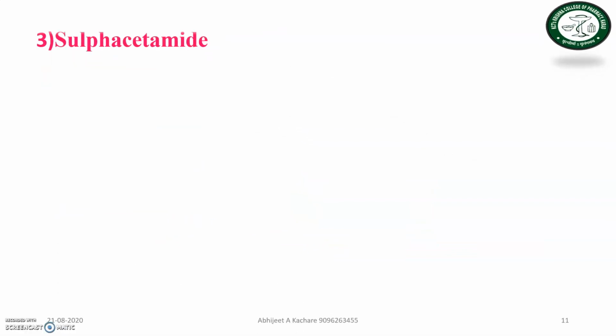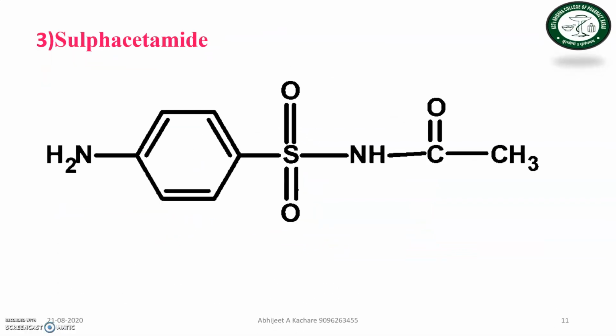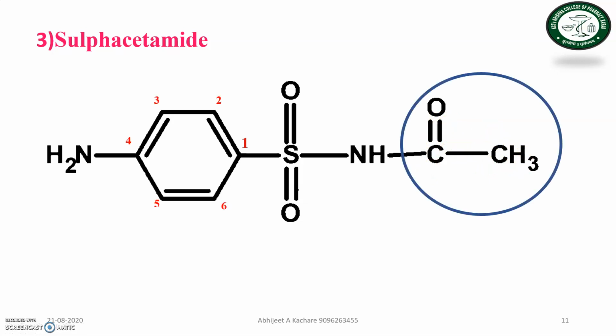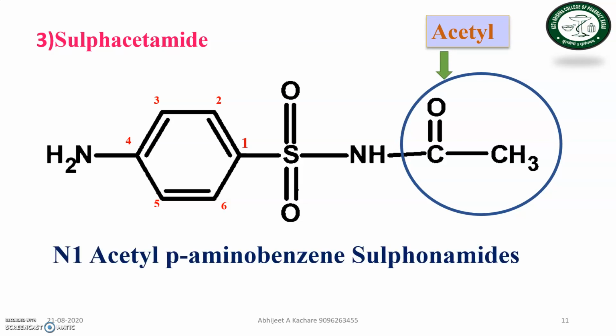Structure number 3 is sulfacetamide. In all three structures, the substituent is at the N1 side, here C double bond O CH3. First you number the structure, then you write down the substituent present in it. The substituent is acetyl, so the chemical name is N1-acetyl.